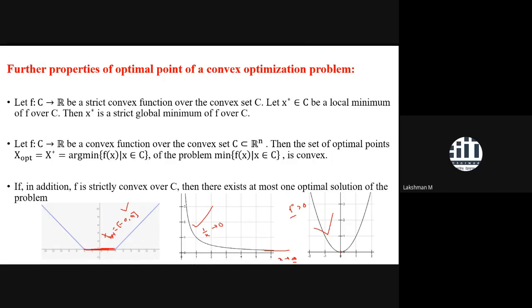For example, the plot of x square. What is the Hessian of x square? The second derivative of this one is 2, and 2 is always greater than 0. 2 is positive. That's why x square is a strongly convex function.